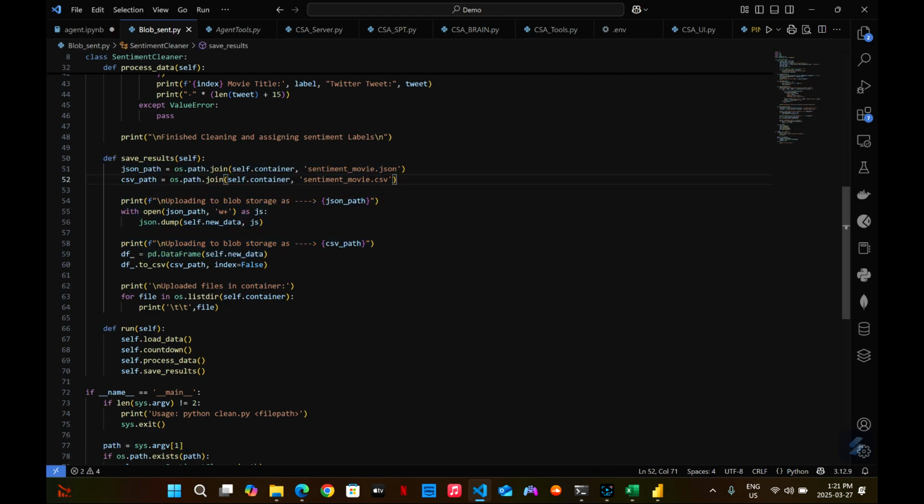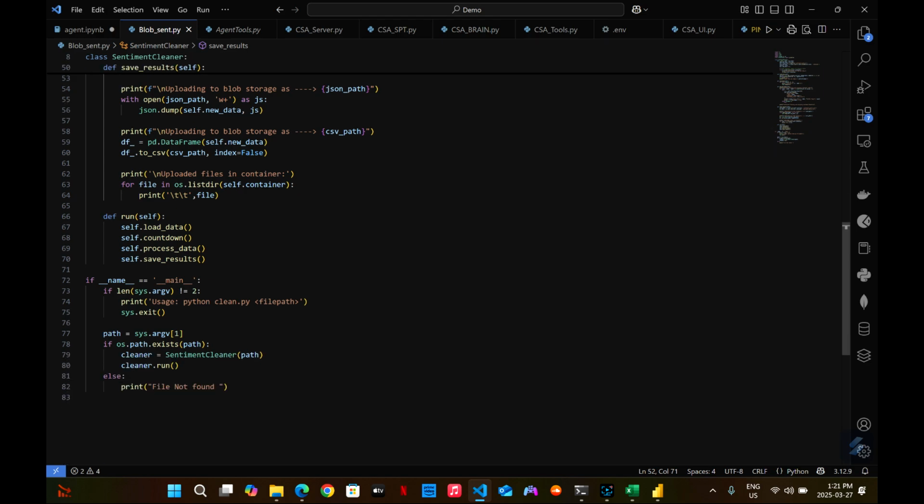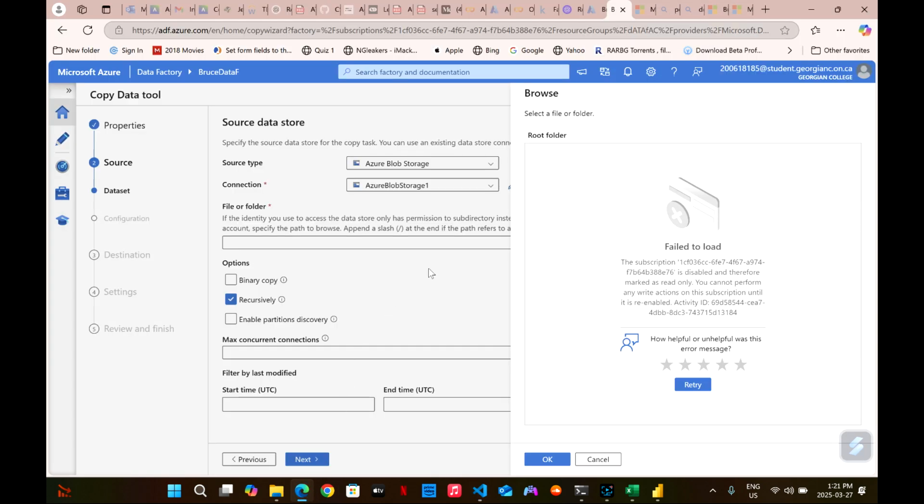When it's done with this, we tried to use Azure Data Factory, but unfortunately for me, I couldn't upload the data to the data factory because my subscription expired, and I'm not able to do that. So I'm just going to load the data, because we're going to visualize the data in Power BI anyway.